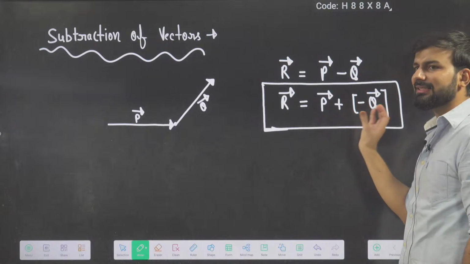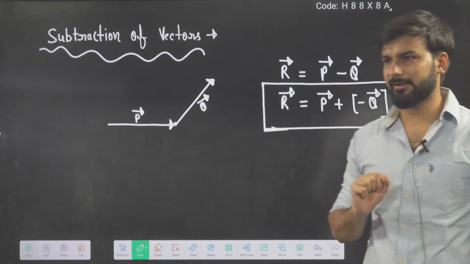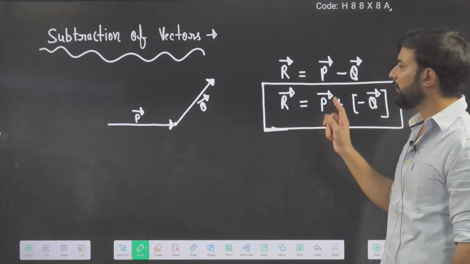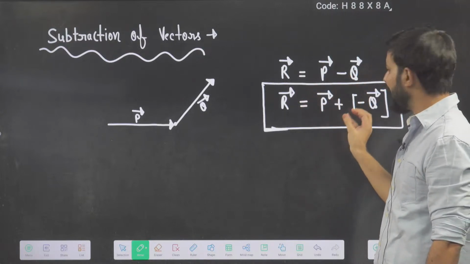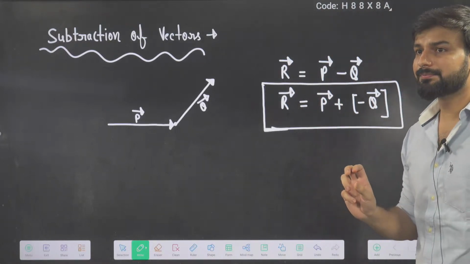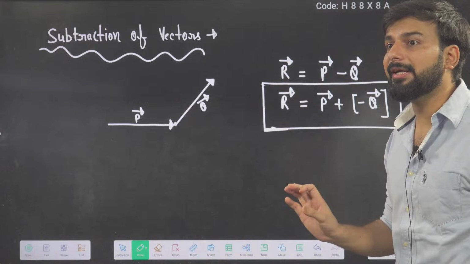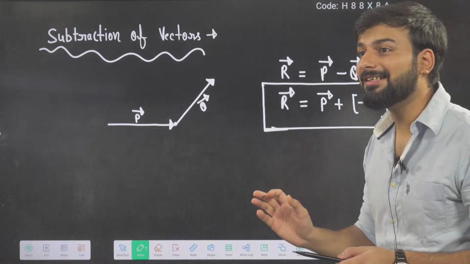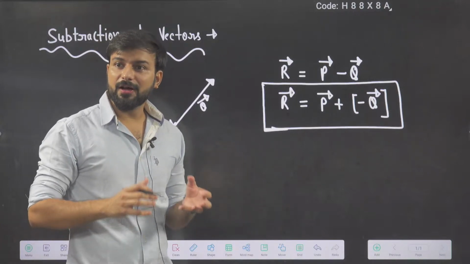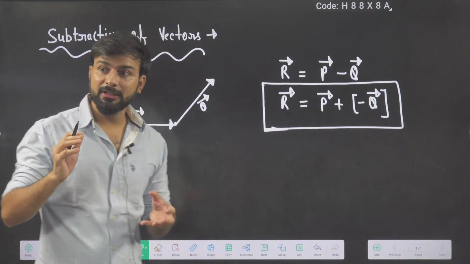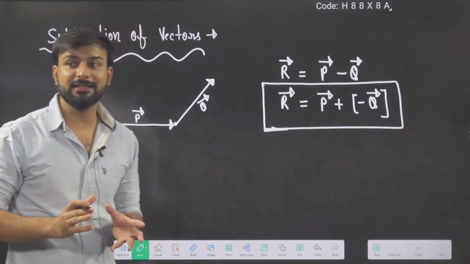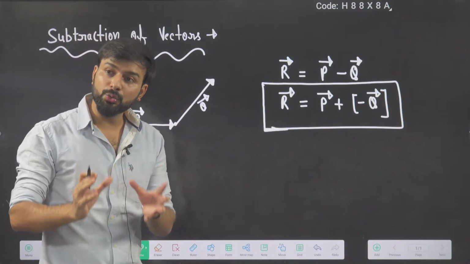So indirectly, this is the way of writing a subtraction of a vector. You will write P vector minus Q vector, and you can write P vector plus of minus Q vector. So if I want to subtract two vectors, indirectly I can add two vectors.